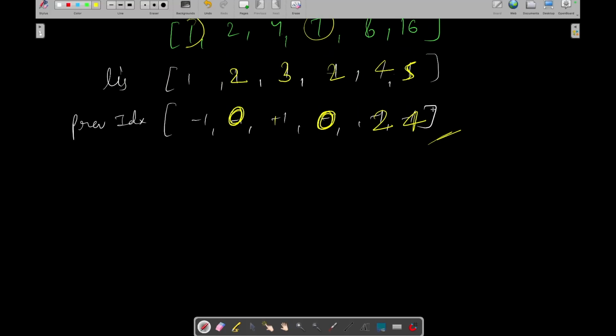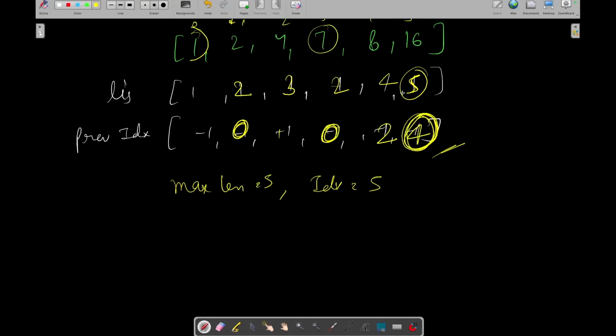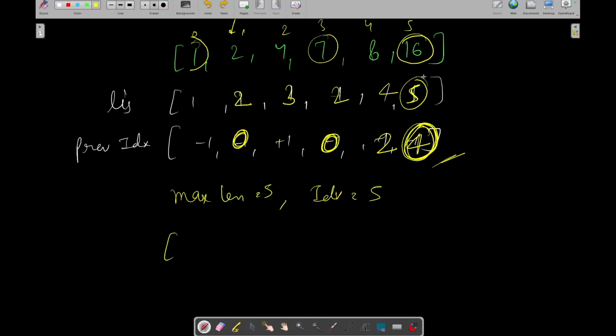By the end of this loop, we will know the maximum length and the index at which our maximum length is. The max length is 5, and the index at which we got it is also 5. So we will simply take that index and check nums. Let's say the LIS is 5 and it is at index 5. First we will take 16, and now we will take where 16 is coming from.